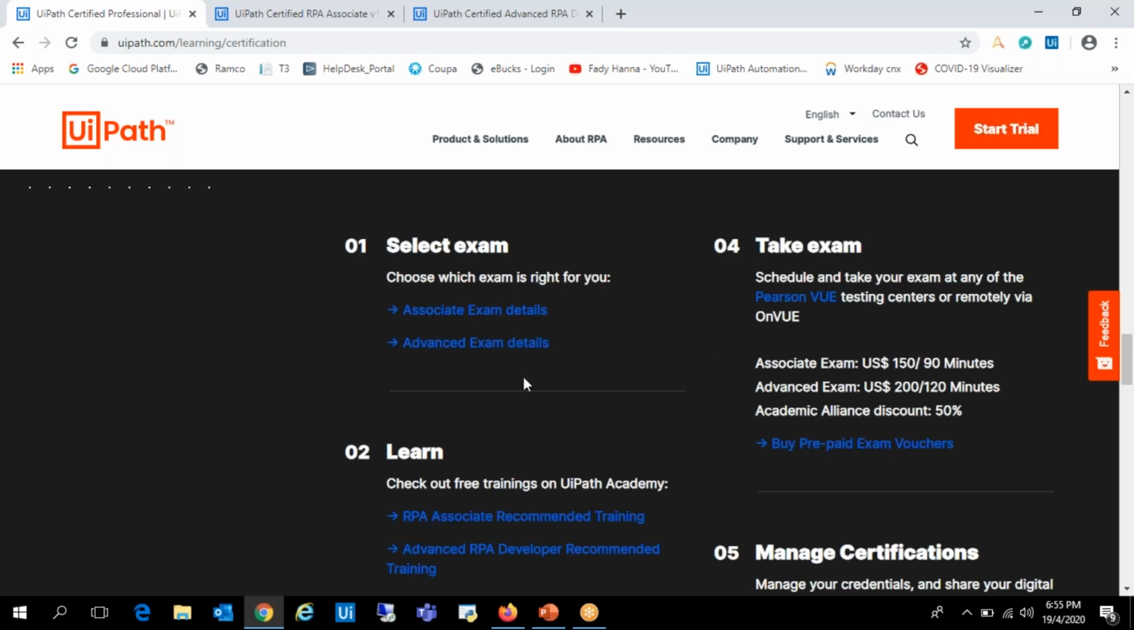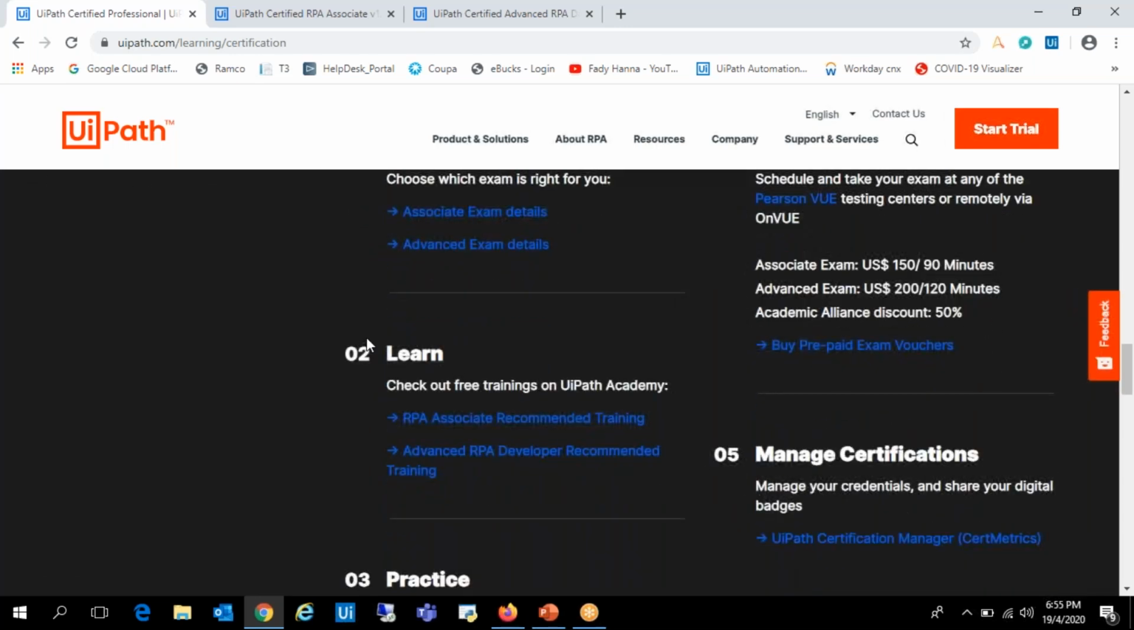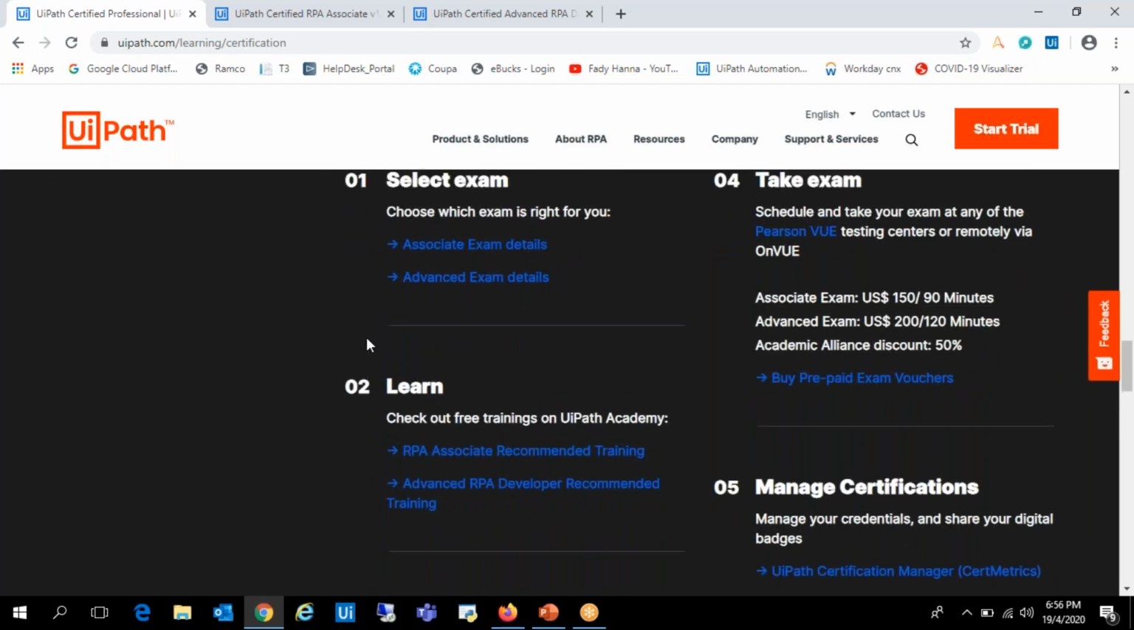It is not mandatory that you finish the first associate exam and then the advanced certification. Any individual who is good enough and has the confidence that he can directly clear the advanced exam can directly enroll in the advanced exam, not the associate exam. It's the candidate's choice basically. And coming to the cost, it will be around $150 for associate and $200 for advanced, and the duration will be 90 minutes and 120 minutes.